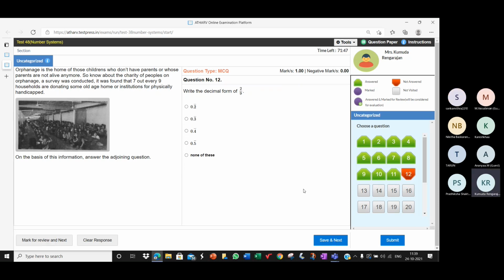Then what will be the decimal form of 2 by 9? Seven by 9 is 0.7 recurring. What's the decimal form of 2 by 9? 0.2 recurring. The decimal form of 2 by 9 is 0.2 recurring.